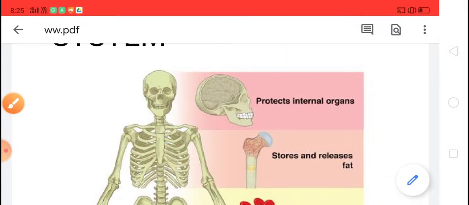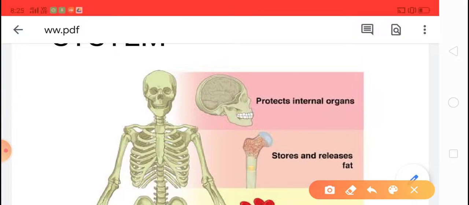Okay, so the skeleton protects the delicate internal organs of our body. Okay, it allows movement at the joints. The movement of our body is only because of the skeleton. It allows the movement of the joints.